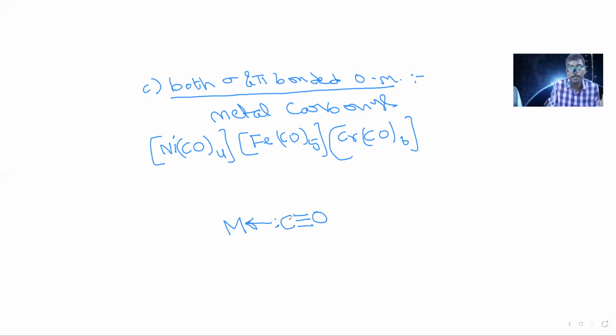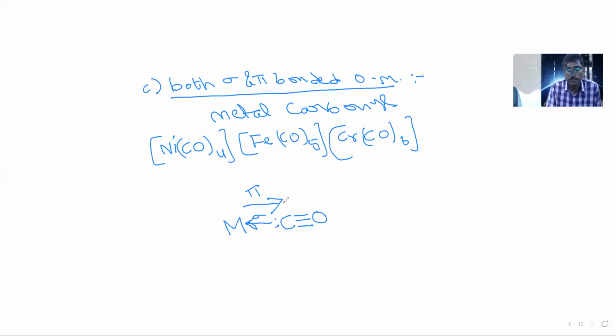The sigma bond is formed by the ligand donating its electron. At the same time, the metal central atom has extra paired electrons, and it will also donate to the ligand as a back bond. This is called the pi bond, and this is the sigma bond. So in metal carbonyls, both sigma and pi bonds are there.